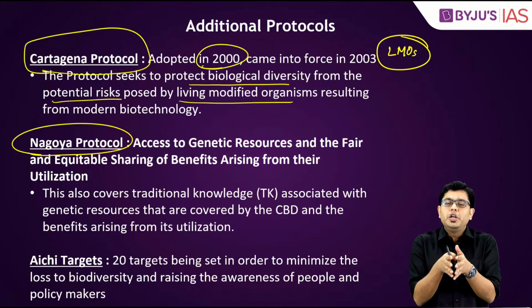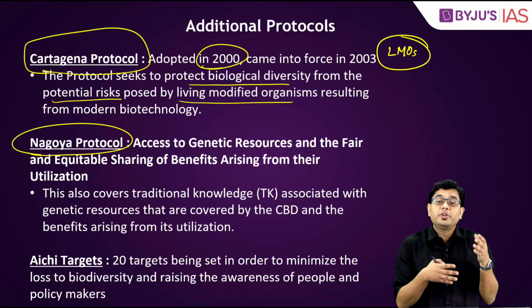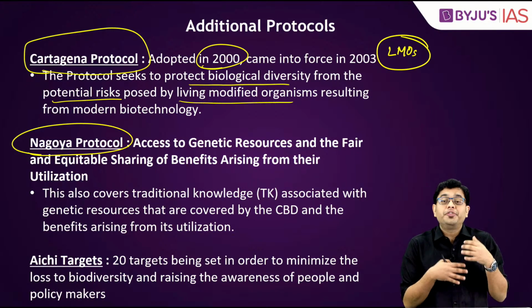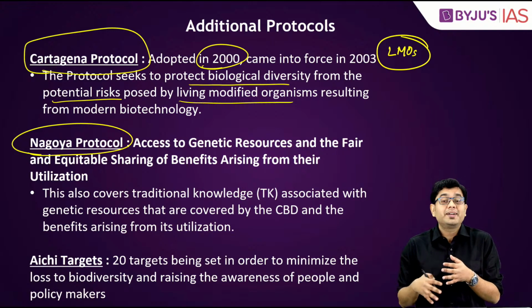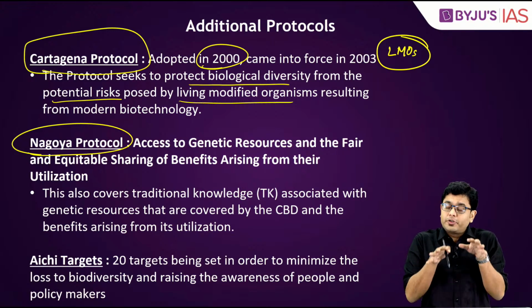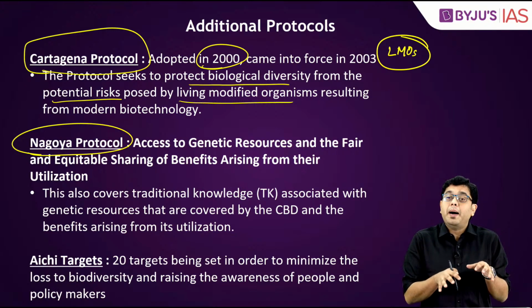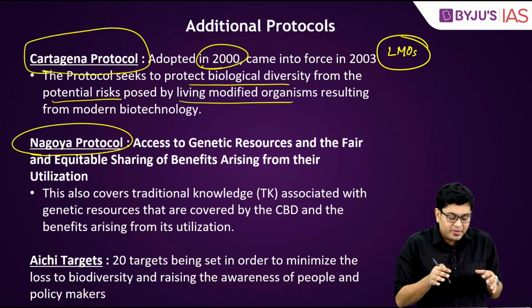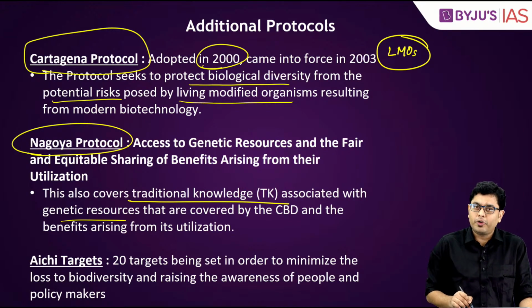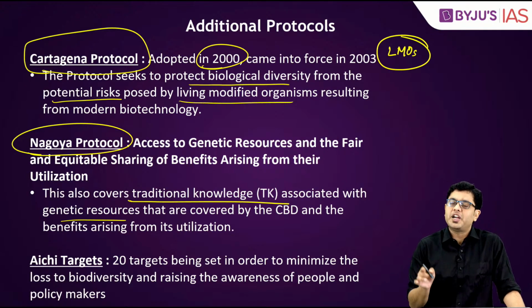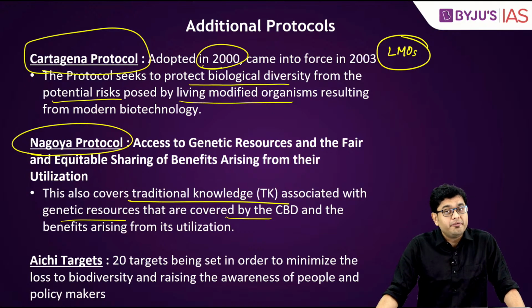They have had traditional knowledge regarding the utilization or rather extraction of certain plants to make certain medicines, natural products, etc. So just so as to ensure that this convention doesn't become a binding impediment on them, that is why it covers traditional knowledge associated with genetic resources, all the genetic resources which are covered under the CBD, and the benefits which arise out of the convention.